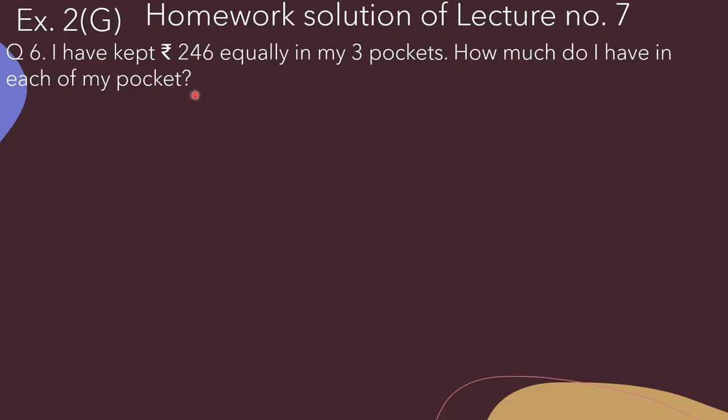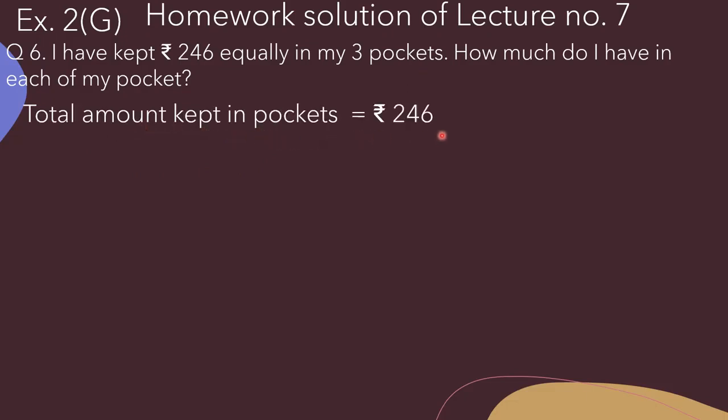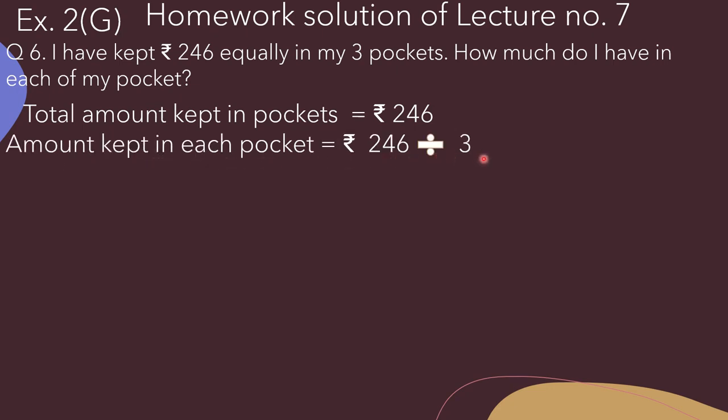So what is given to us, beta? Here we have given the information about 3 pockets, means many. Okay, and we have to find out for 1 pocket. So to find out for each pocket, we will divide the given amount 246 by 3. So let's write its statement. Total amount kept in pockets, that is equal to rupees 246, and amount kept in each pocket, that is equal to rupees 246 divided by 3.